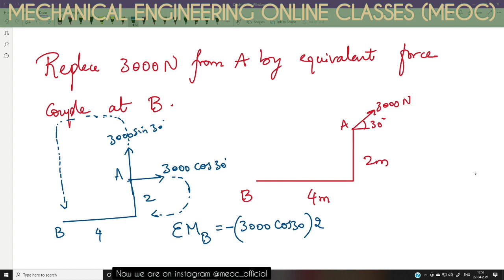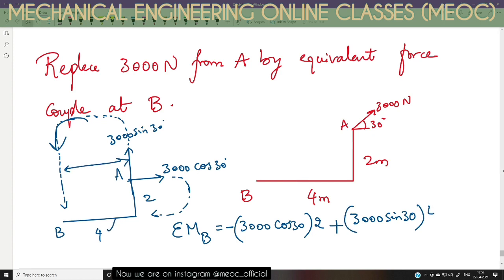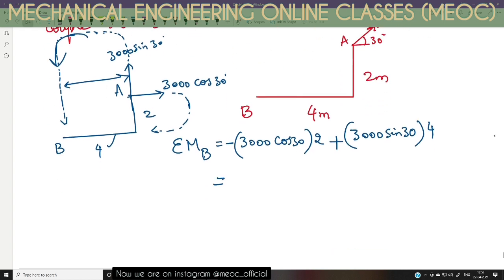Here the direction of moment is anti-clockwise, and to me anti-clockwise is positive. So the value of that moment is force 3000 sin 30 multiplied by the perpendicular distance, which is 4. On solving this, we get 803.85 Newton meter.